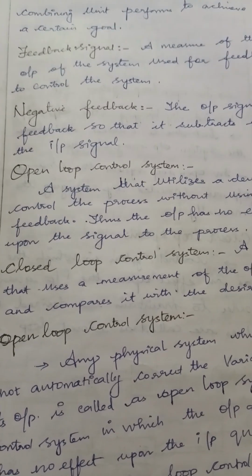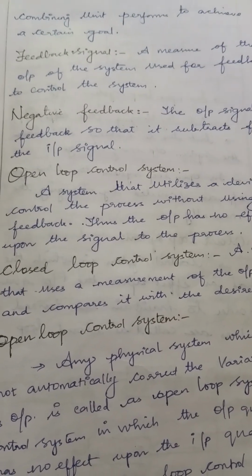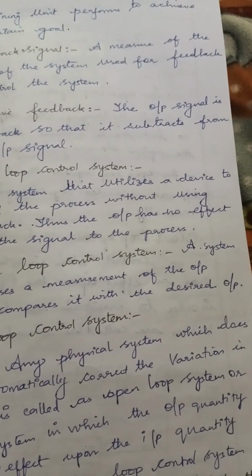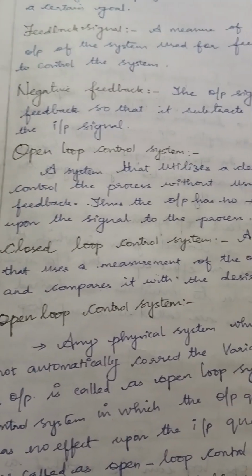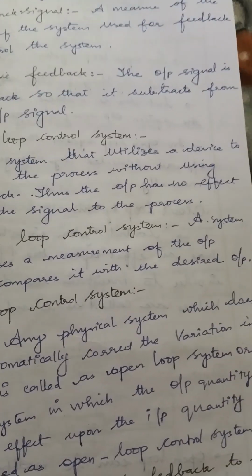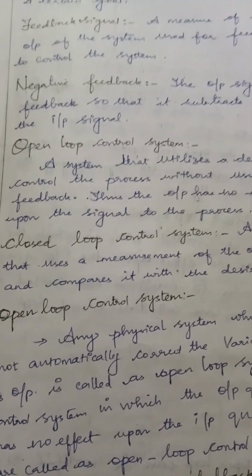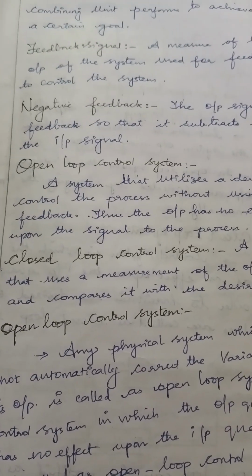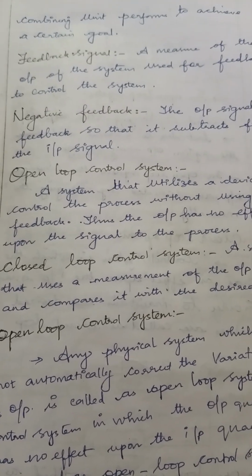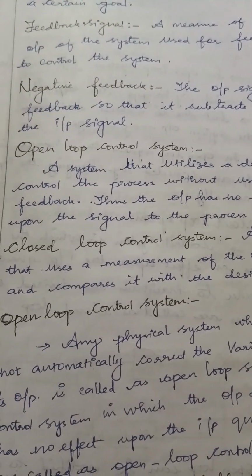So in the open loop control system, we won't give any type of feedback. A system that utilizes a device to control the process without using the feedback. Thus the output has no effect upon the signal to the process. Relevant to the input we are giving, we get the output. We are not feeding the output back to the input. Are you clear with this? This is known as an open loop control system.